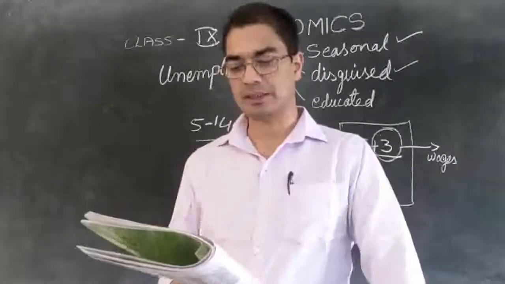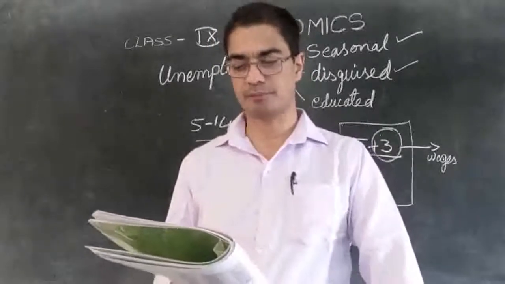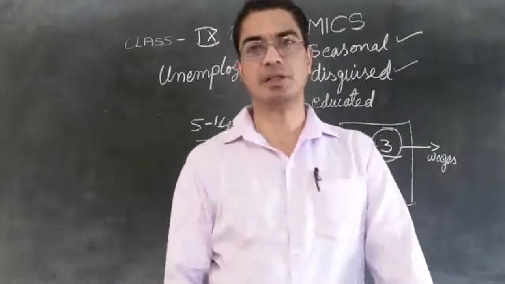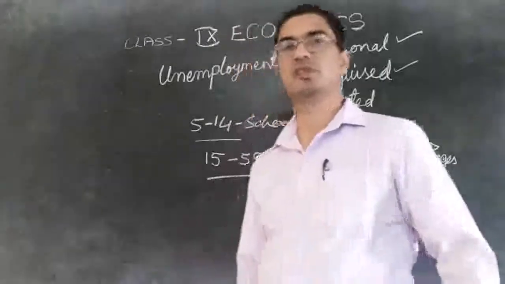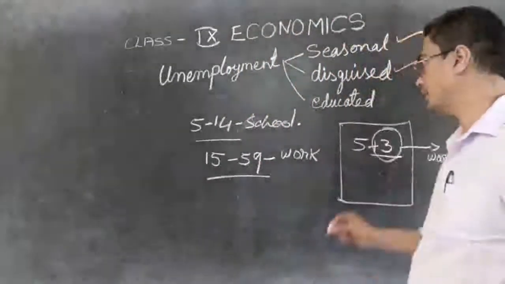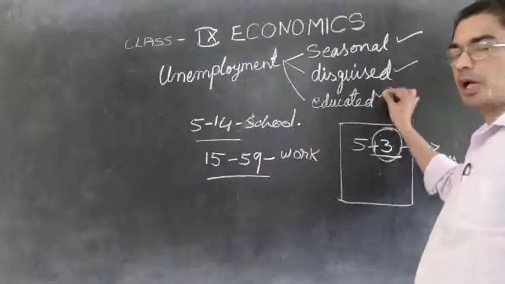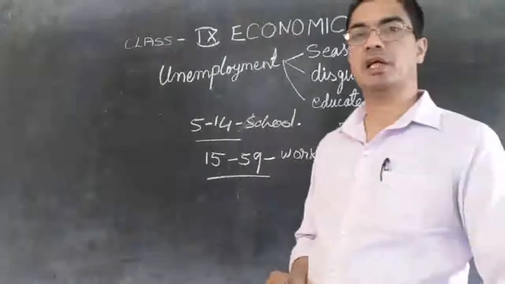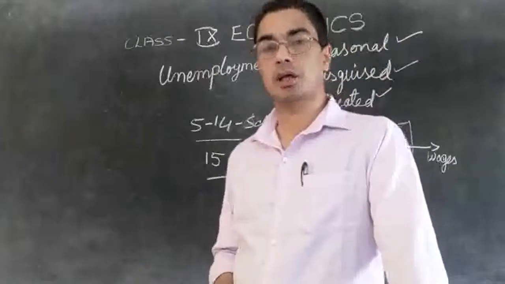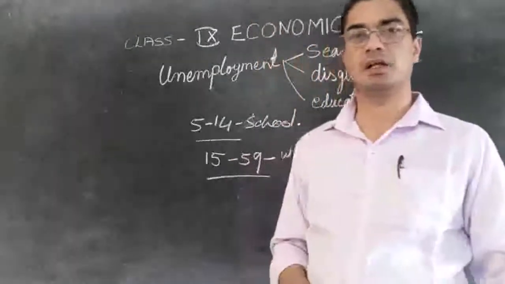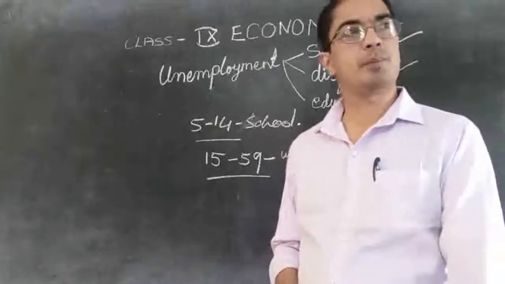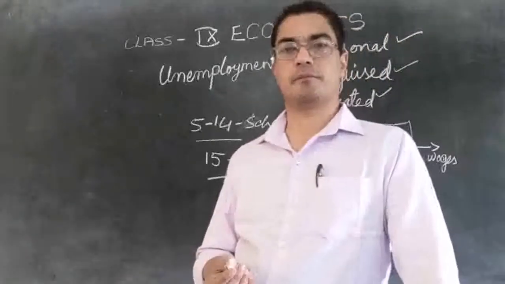So that is disguised unemployment. Then we have also educated unemployment. Another form of unemployment is educated unemployment, and this form of unemployment we normally find in the urban areas. In the urban areas, people are educated.